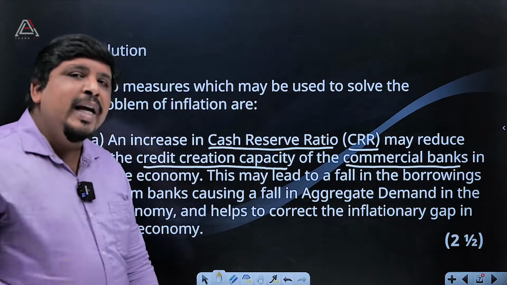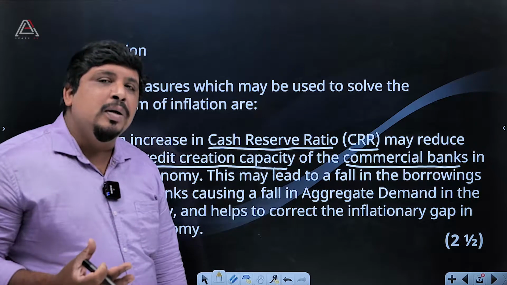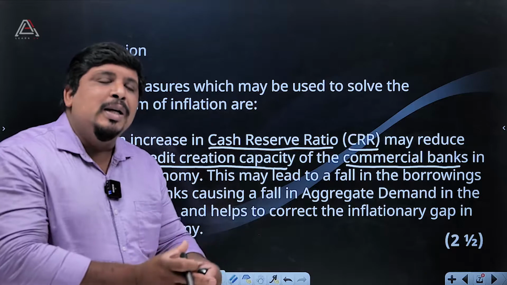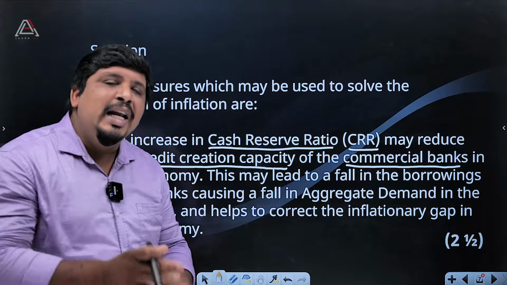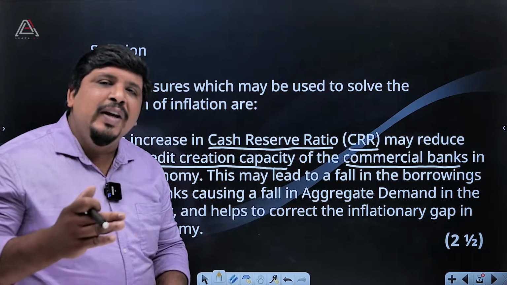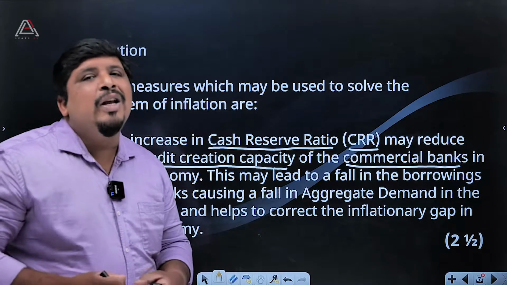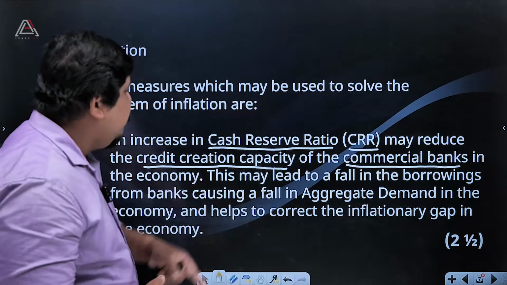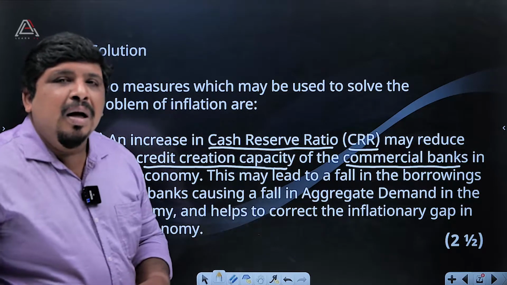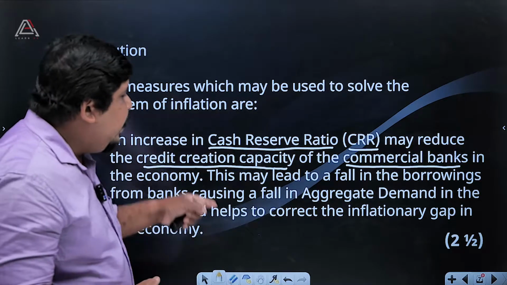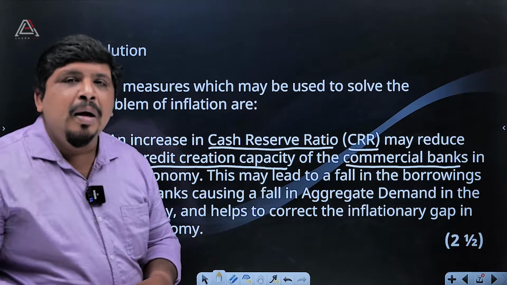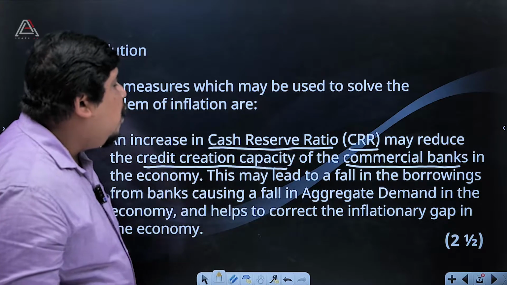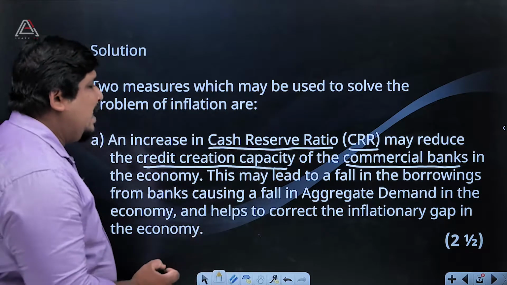Suppose from 1000 crores, 50 crores is kept in the central bank. Then only 950 crores can be used as their credit creation money. That is, 950 crores can be utilized for their operational income. This may lead to a fall in the borrowings from banks.